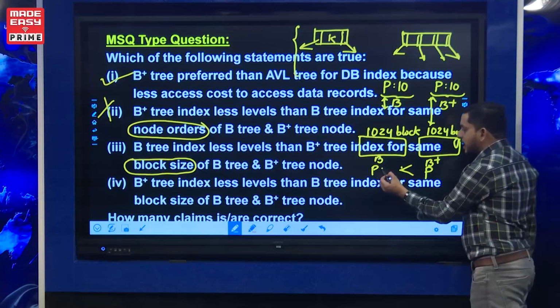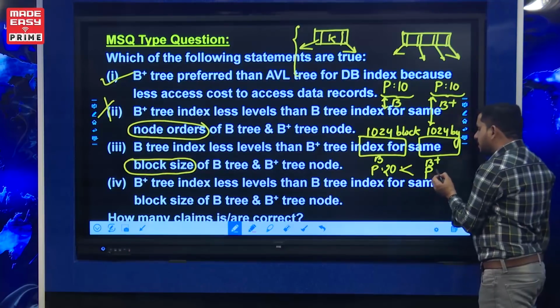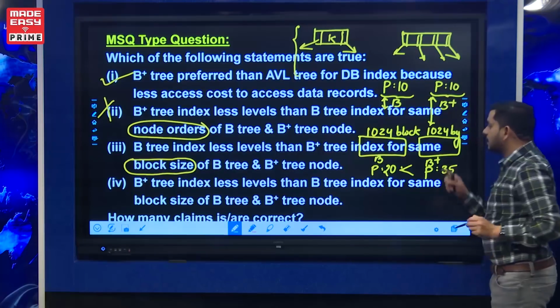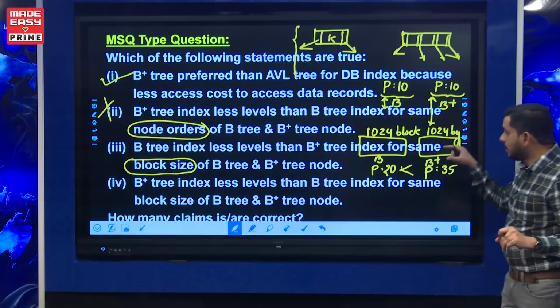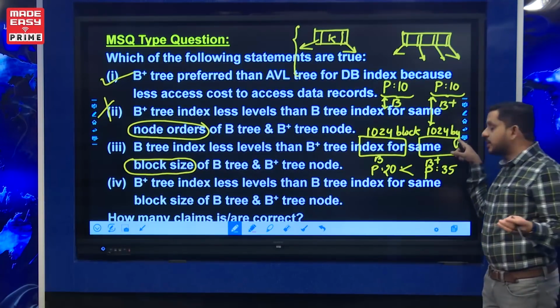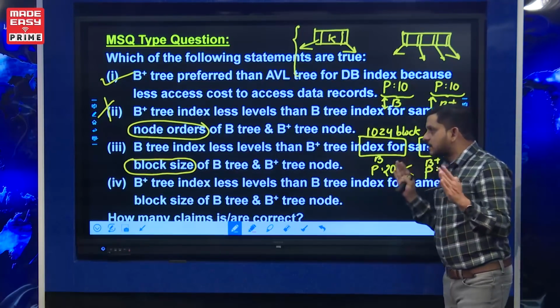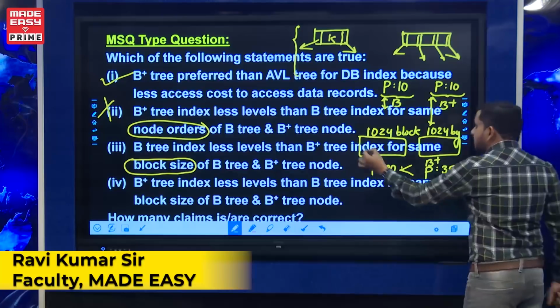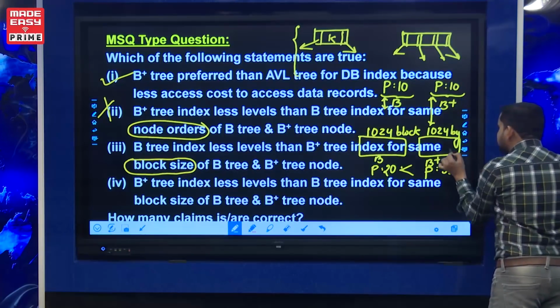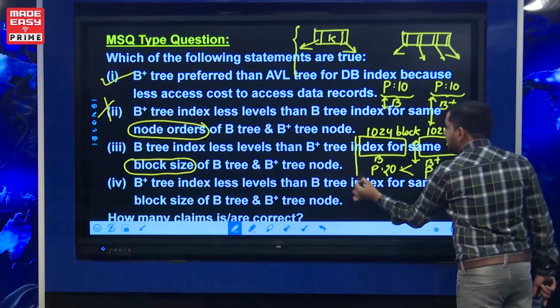Assume just random data, say the B tree order is 20 or 25, and the B+ tree order becomes some 35 or so, because the internal node in a B+ tree doesn't have record pointers, so the total space can be used only for block pointers and keys, and more keys can be accommodated. Because more keys can be accommodated in each node, the levels of the B+ tree can become fewer than the levels of the B tree. So a B+ tree can have fewer levels than a B tree.